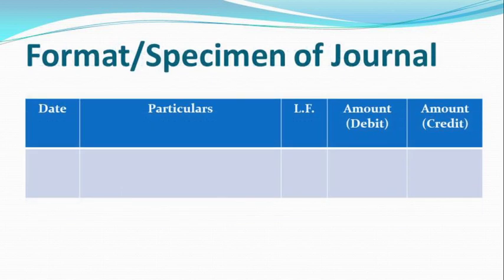This is the format of the journal. First column for date, second column for particulars, third column for ledger folio (LF), fourth amount debit and fifth amount credit.